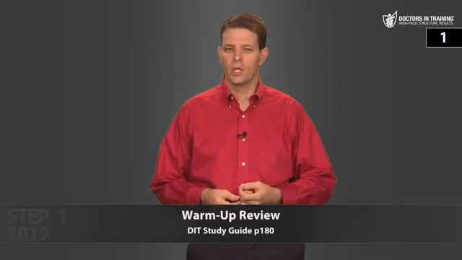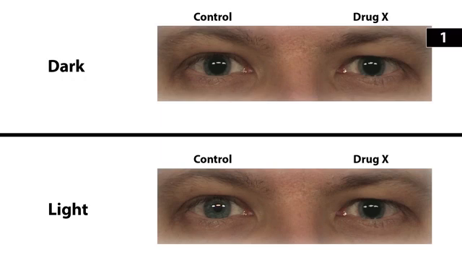Let's go through the warm-up review. The first question has an image. 2 drops of drug X are instilled into a patient's left eye. In the dark, both pupils are dilated. In the light, which is on the bottom image, the right pupil becomes miotic while the left pupil remains mydriatic. So what is drug X?